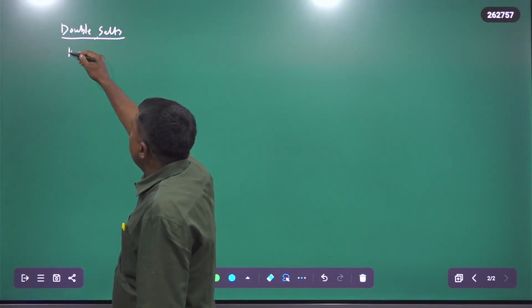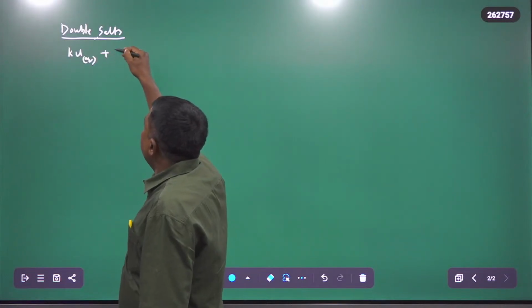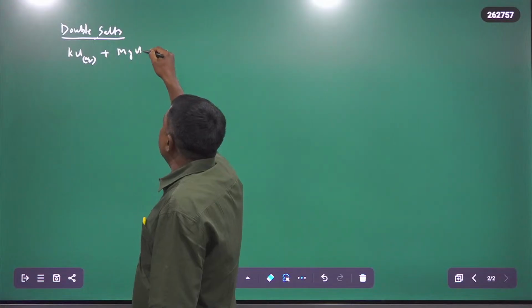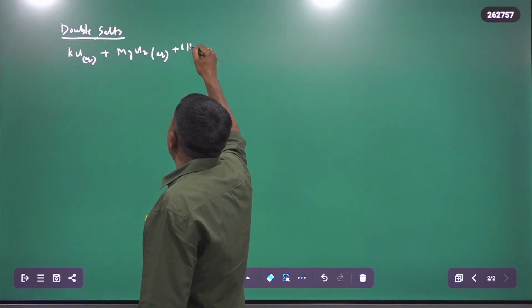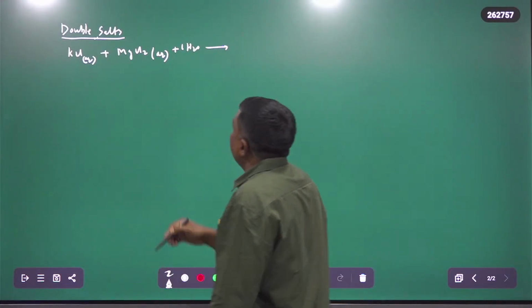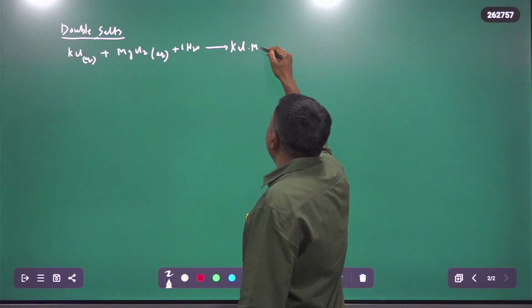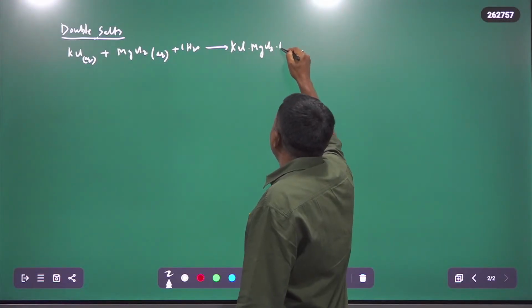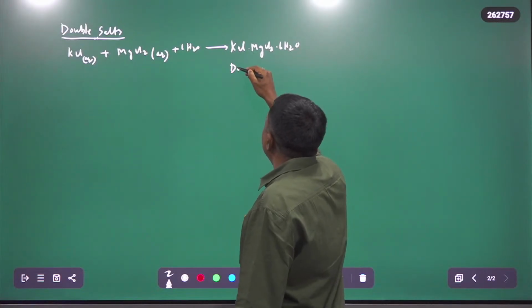Suppose potassium chloride, the aqueous solution, and magnesium chloride, the aqueous solution, and 6 moles of liquid water. What will you get now? KCl·MgCl2·6H2O. This is the double salt.